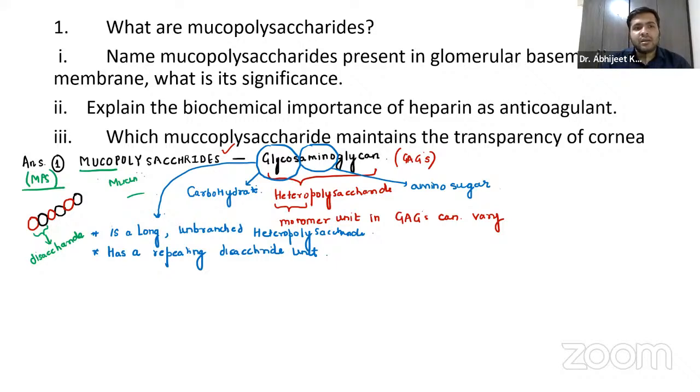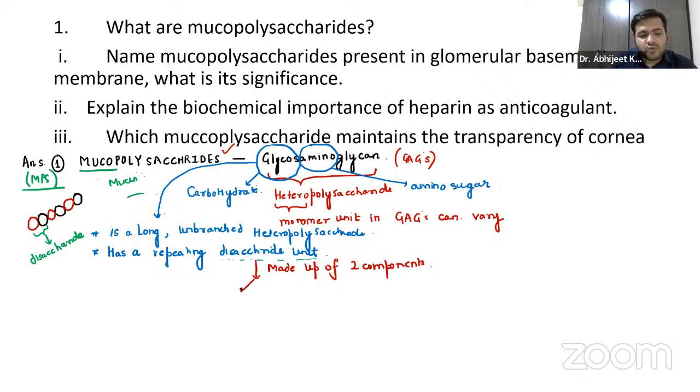Now, I have told you it has repeating disaccharide units. Remember, guys, this disaccharide unit is made up of two components, and yesterday also we discussed it. So let us simplify whatever we have discussed.